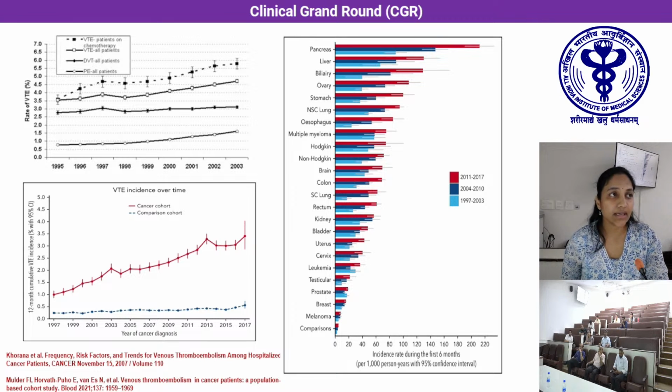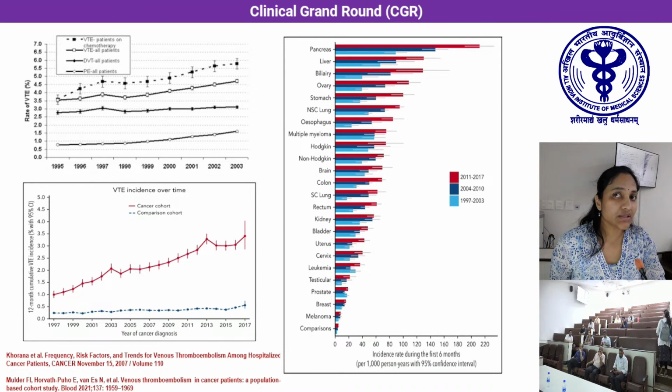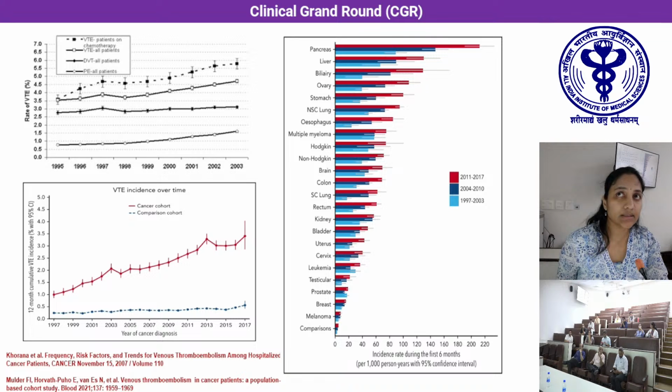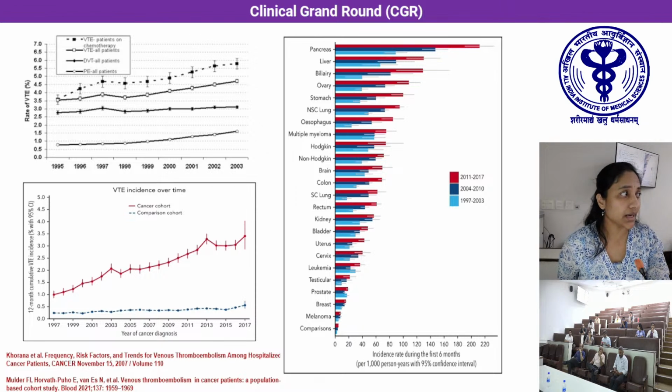Also over the decades, the incidence of VTE has increased in different studies, for example by Khorana et al. in a study in US hospitals, and also in the Danish study, the graph below. The increase in the incidence of VTE is attributed to increased imaging technologies, which can detect thrombosis. Also, the overall survival of chemotherapy cancer patients has increased. And some of the novel agents used in cancer therapy cause more thrombosis than conventional chemotherapy. This increasing trend is consistent in all types of cancers.